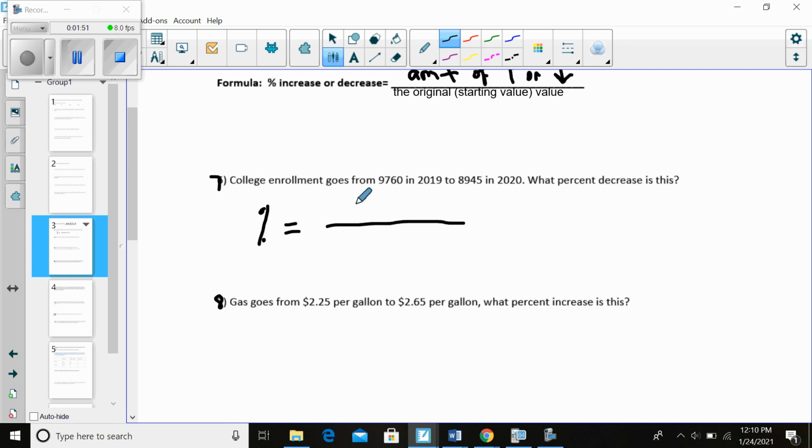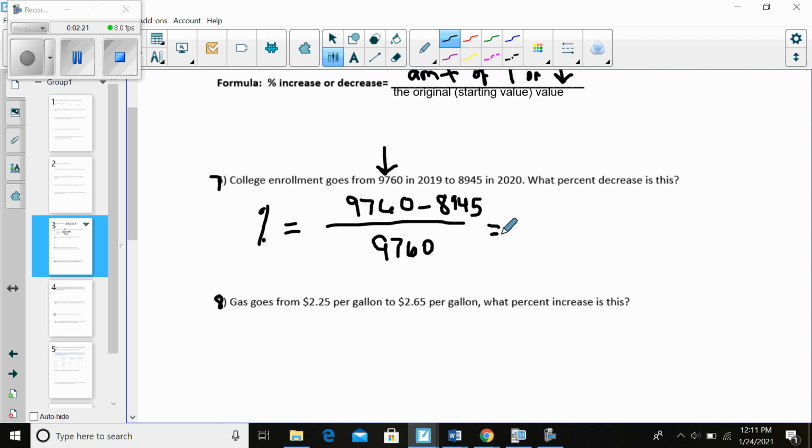So we're always going to subtract the smaller number from the larger number so that we always have a positive number in the numerator. And then when we decide what number to divide by, we are always dividing by the original value. Where we started is what we divide by, because that's what we're comparing to.